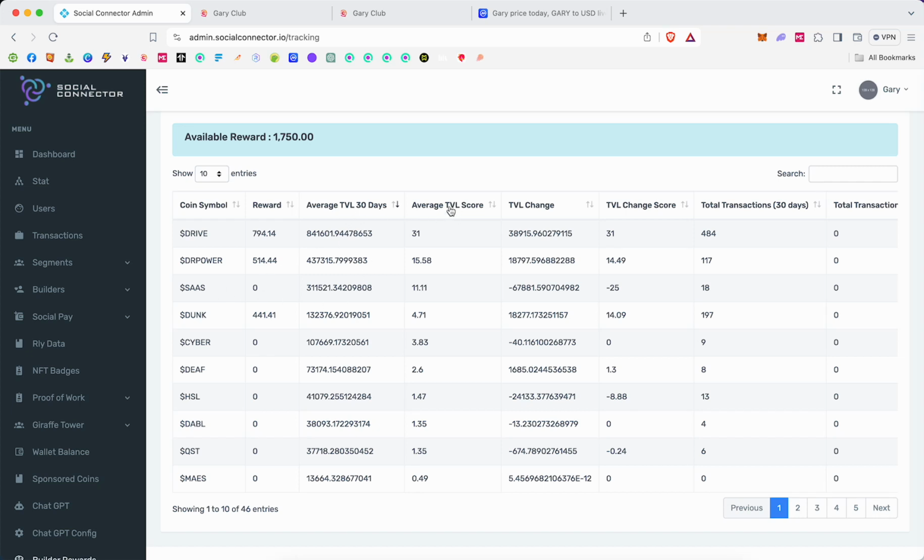Now, if we go look at the average TVL score here, if we go down to Dunk, Dunk's still qualifying for rewards, but only gets 4 points in this category because the average TVL is 132,376.